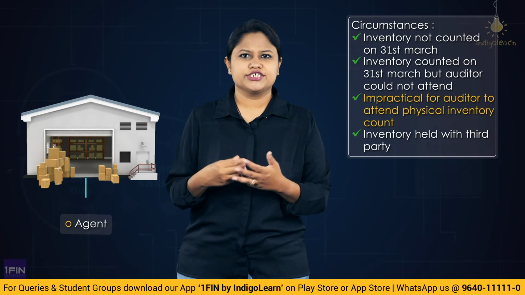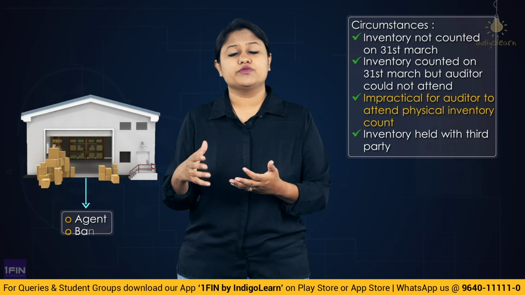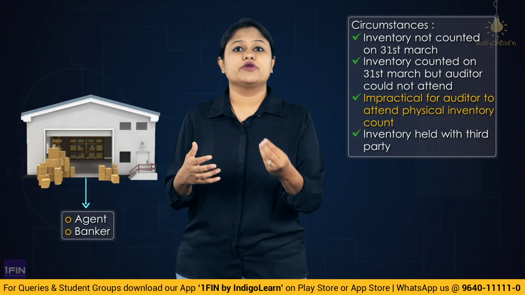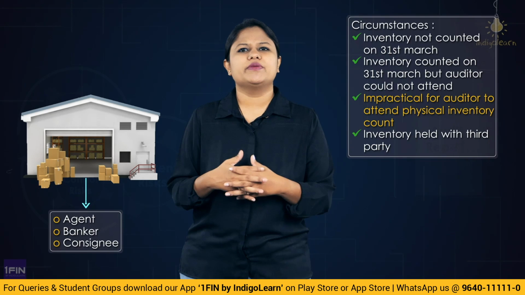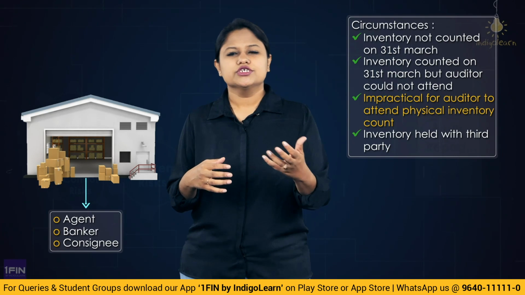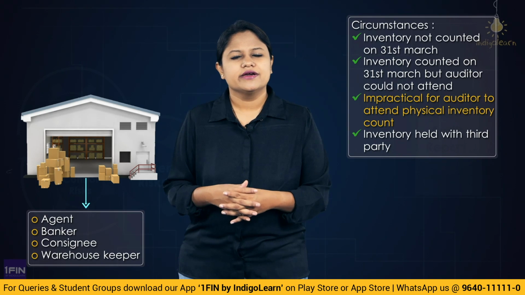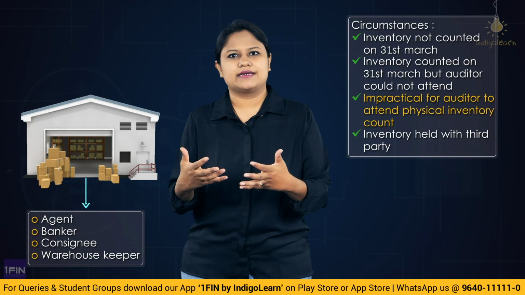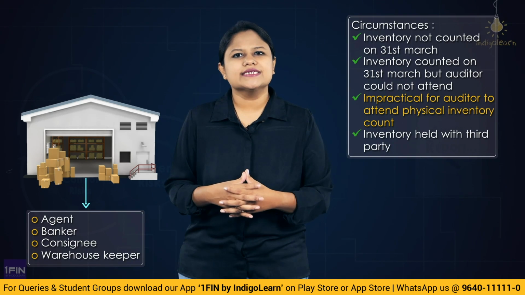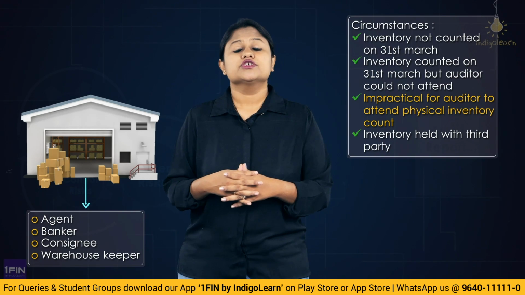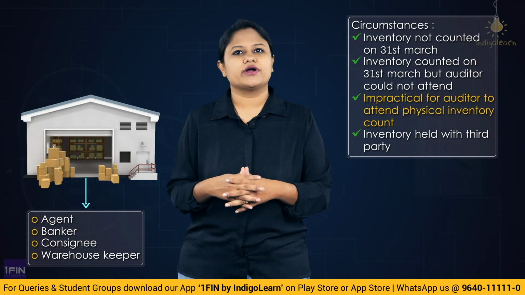Third party could be your agents. Third party could be a banker with whom you have pledged it like a security. Alright. So third parties could be your consignees. Anybody would be a third party, even the warehouse. So you are maintaining your goods in the godown. So the warehouse keeper is a third party, right? So if your goods are lying with the third party, to understand the physical presence and the condition, what are the requirements? So you need to obtain sufficient appropriate audit evidence.